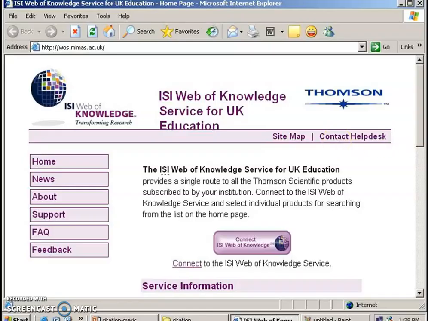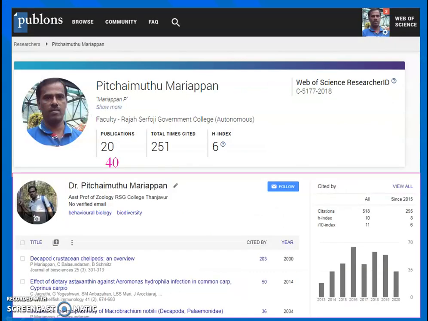The ISI Web of Knowledge is used to search citation analysis. This is an earlier version. Now it is linked with Web of Science and ResearcherID, so you can easily find out.